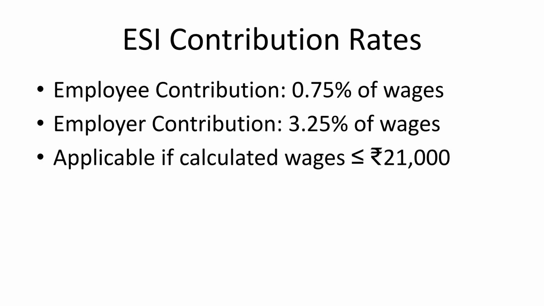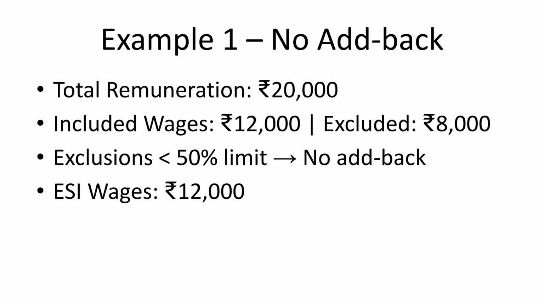ESI contribution rates are 0.75% of wages for the employee and 3.25% of wages for the employer. These rates apply if the calculated wages are less than or equal to 21,000 rupees. In example 1, with a total remuneration of 20,000 rupees, the excluded portion is 8,000 rupees, which is less than the 50% limit. Thus, there is no add-back, and ESI wages remain 12,000 rupees.